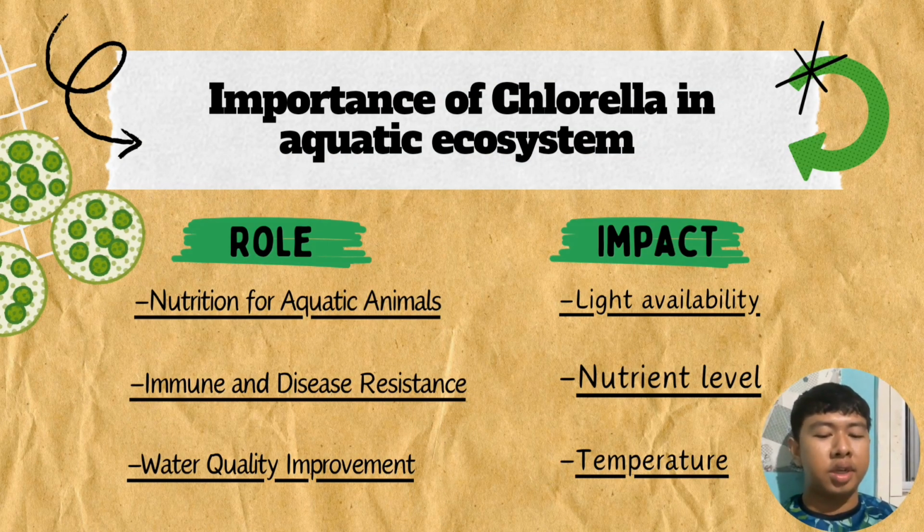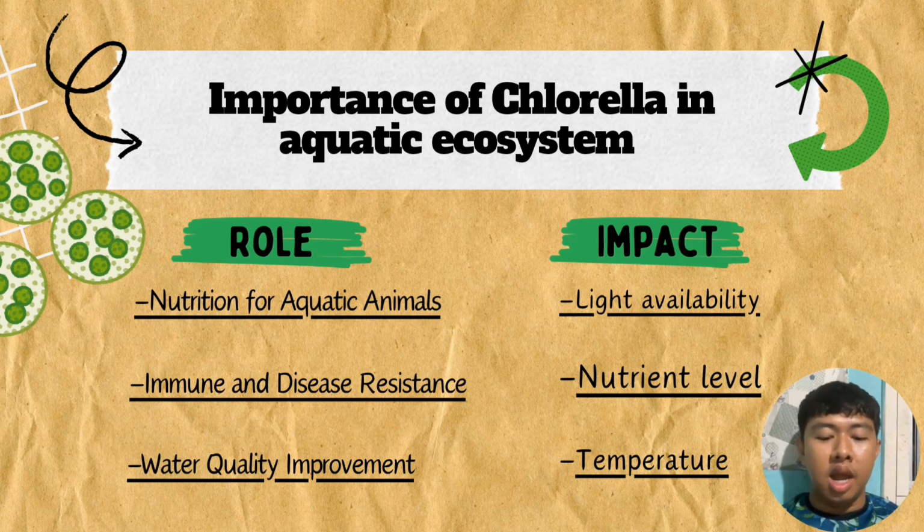Firstly, as nutrition for aquatic animals, chlorella can serve as a nutritious and balanced diet and promote the growth and health of the aquatic animal. Second, immune and disease resistance. It boosts the immune responses and enhances disease resistance in these animals. Water quality improvement. Chlorella absorbs the excess nutrient and reduces harmful compounds.